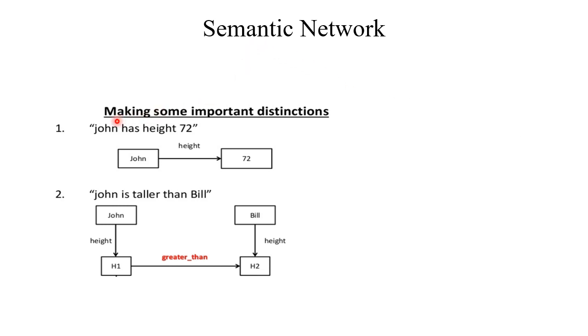Another example: John has height 72. John is taller than Bill. To give this comparison, we have to consider other nodes, John H1 and Bill H2. This H1 is greater than H2.